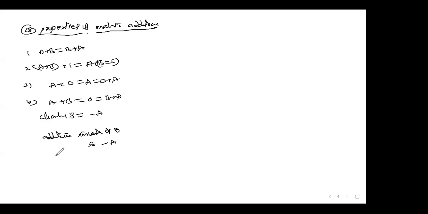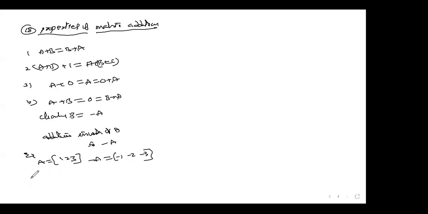Suppose A is 1, 2, 3. You know very well that minus A means you have to multiply minus to each and every element of the matrix. Whatever the number of rows, you have to write like this. This is one example.